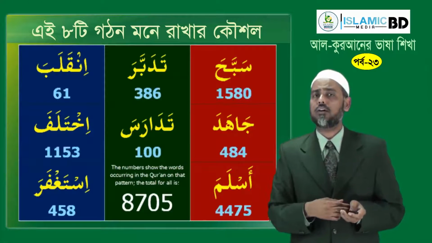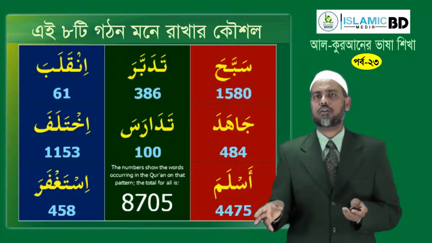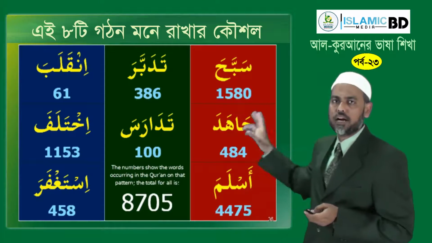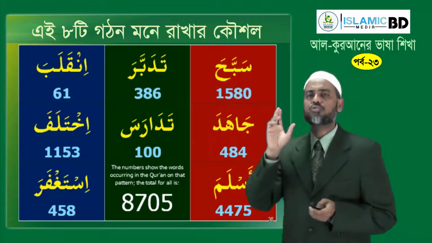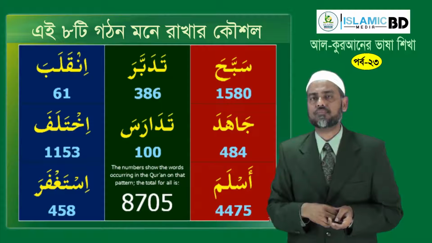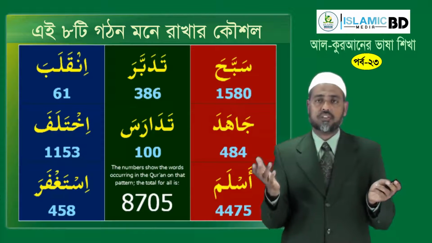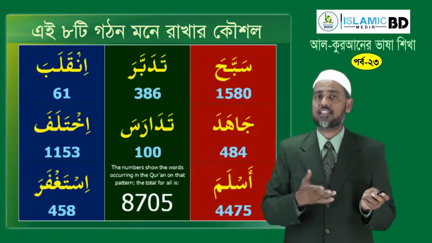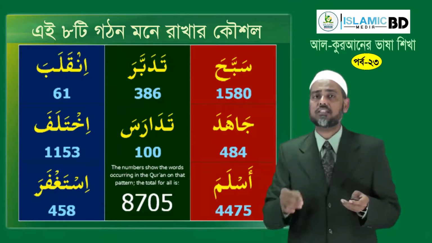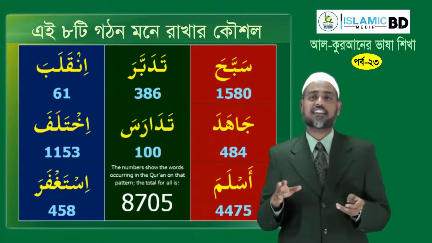Remember, there are almost 9,000 words in the Quran which follow the pattern of mazid fih. 8,700 or more. Almost 9,000. In a typical mushaf, of 600 pages and 15 lines per page, there are 9,000 lines. So therefore, mazid fih occurs in every line of the Quran on the average. So you cannot neglect it.